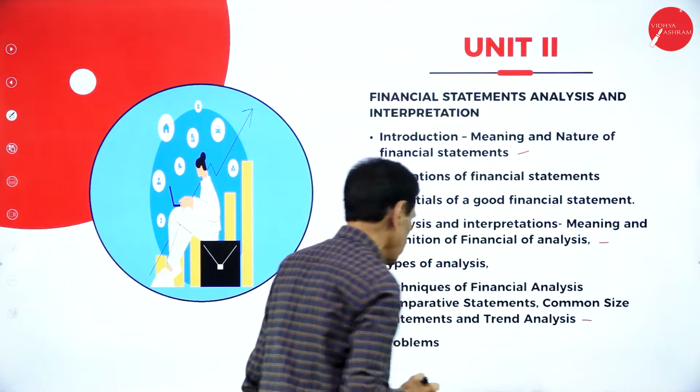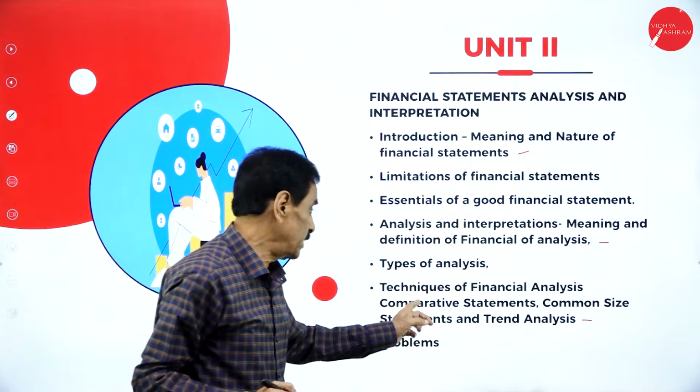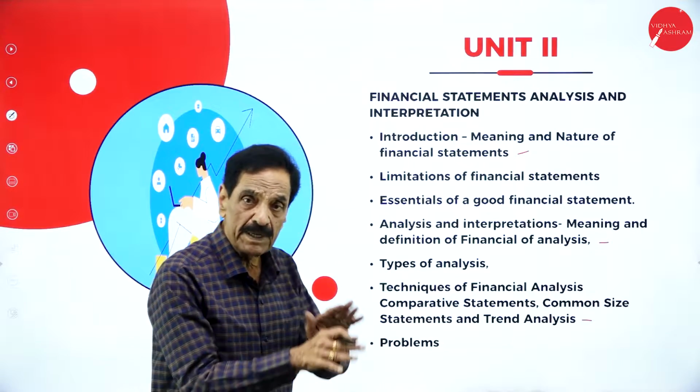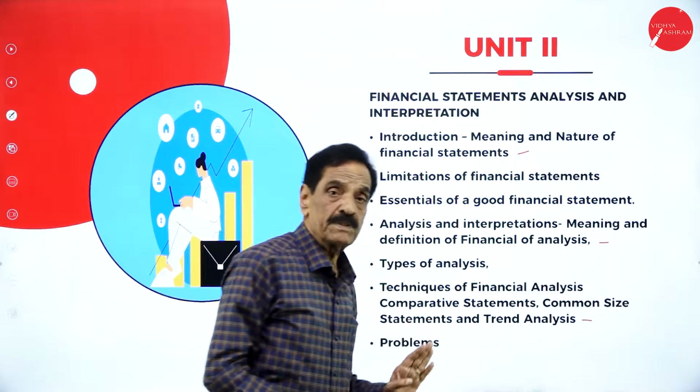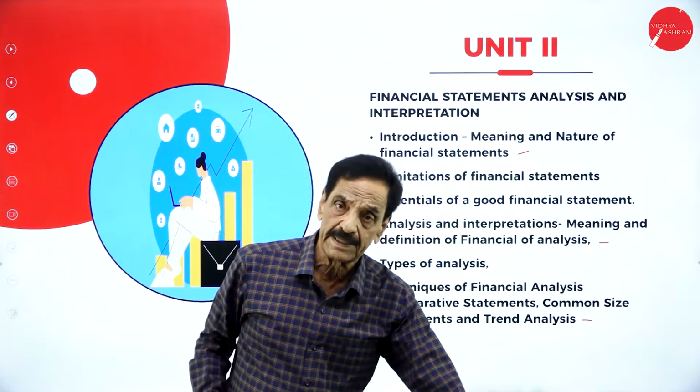All problems are there. Problems on the above: one on comparative statements, common size statement, and trend analysis.